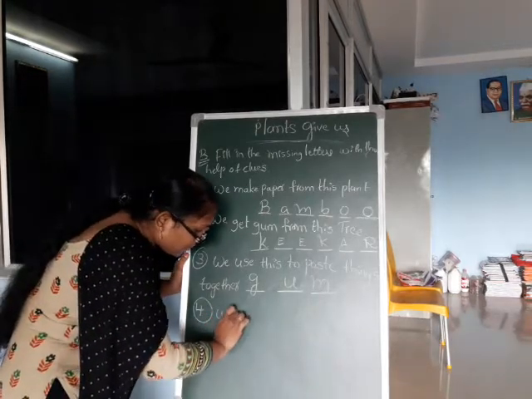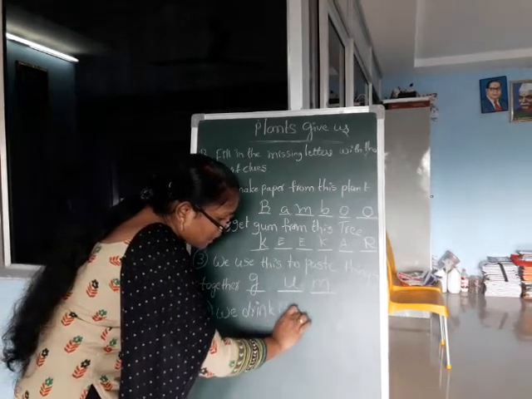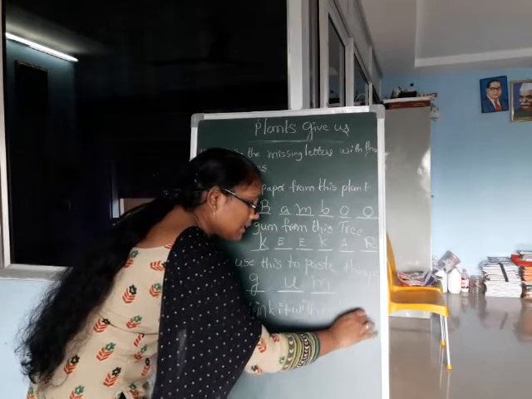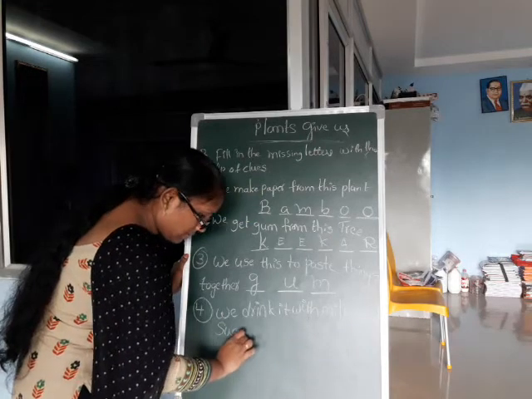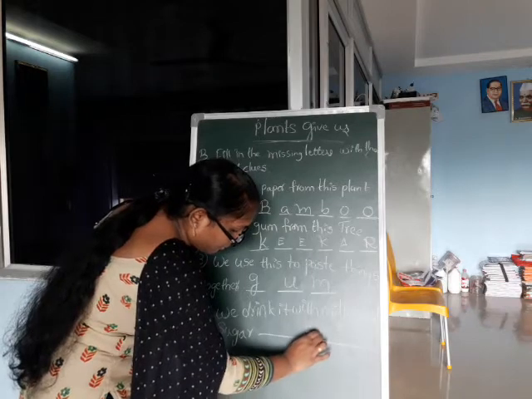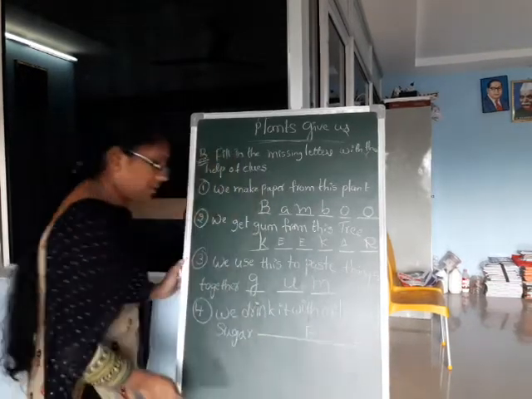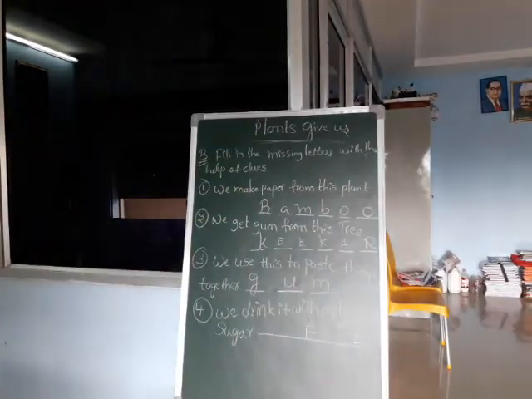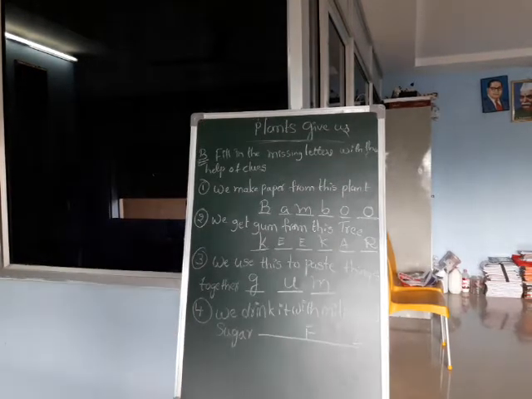Next, we drink it with milk and sugar. Here given F-E. Here, children, we drink it with milk and sugar.